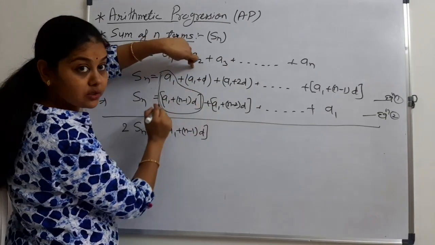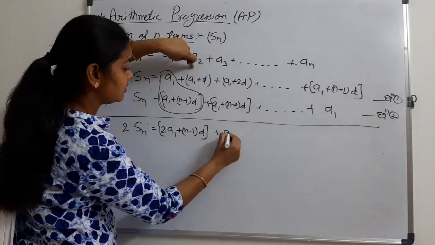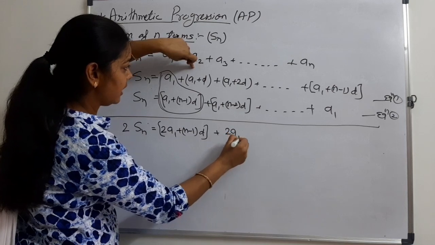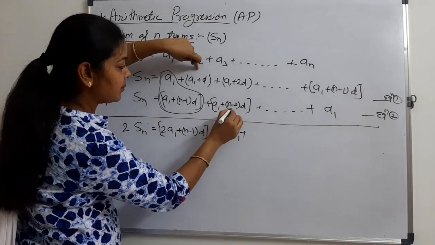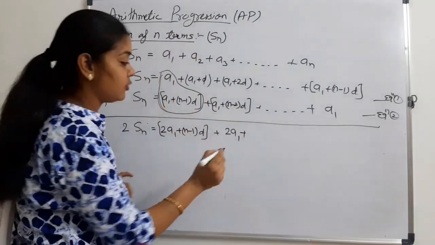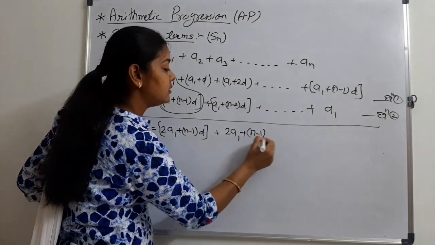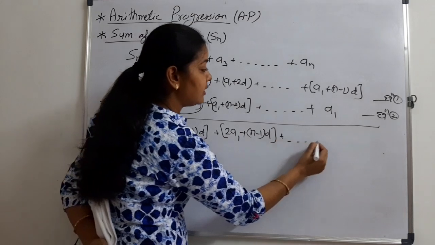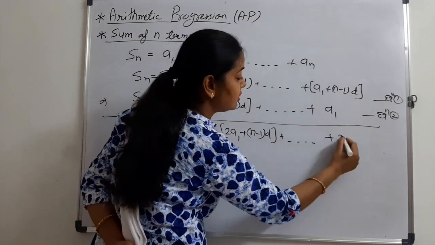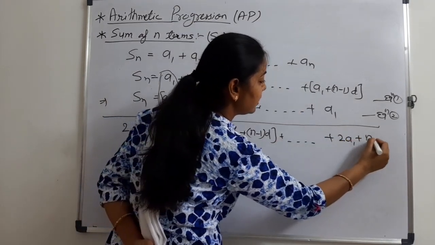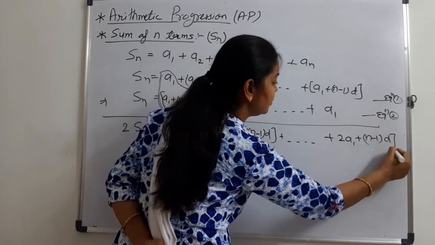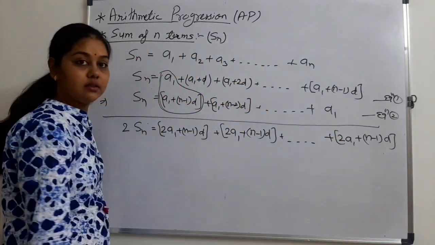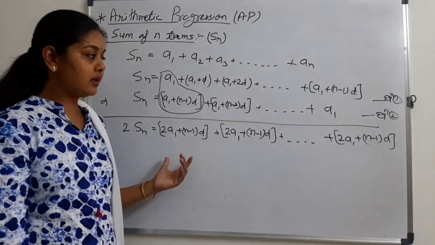Similarly, adding the second terms, we get 2 times a1 plus n minus 2 plus 1 d. It means n minus 1 d. Okay? And at the last, we will get 2 times a1 plus n minus 1 into d. Is it clear?